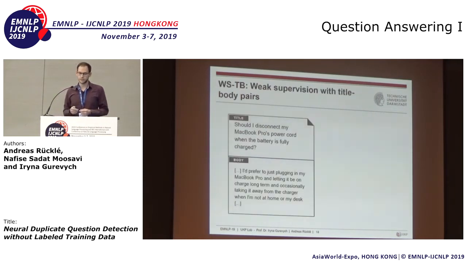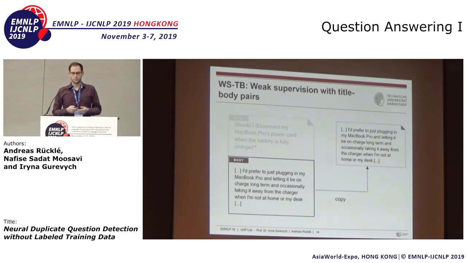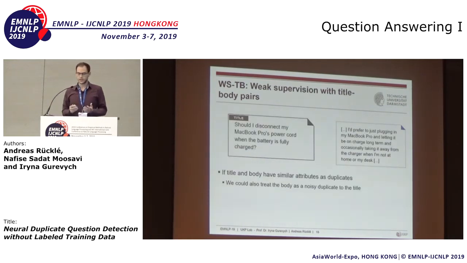In our second method, weak supervision with title-body pairs, we take this one step further, and we basically directly copy over the body. So if title and body, again, have similar attributes as duplicates, we could also just treat the body as a noisy duplicate to the title itself. Now the text lengths are different, so the body is much longer usually, so the duplicate detection model needs to be able to handle this somehow.